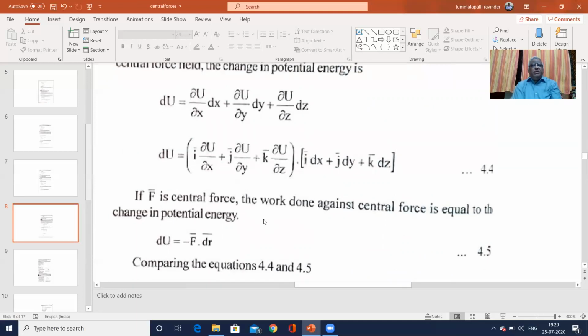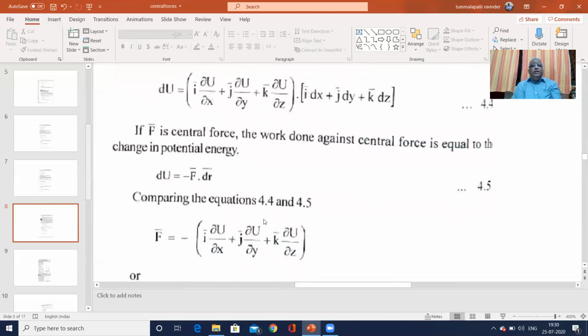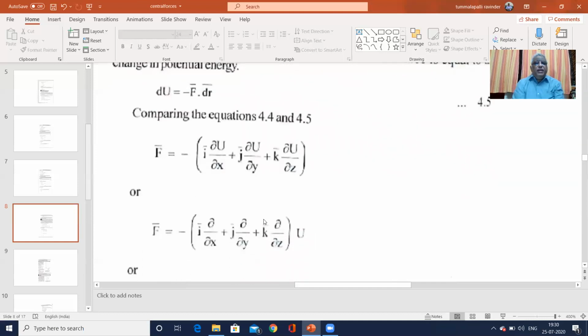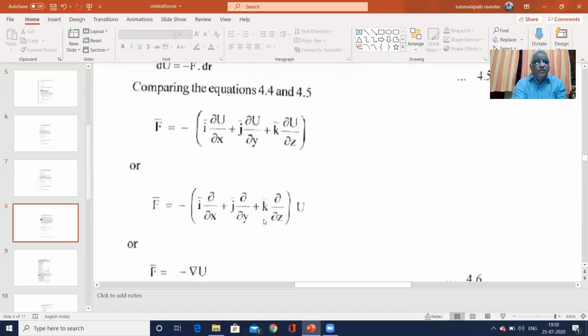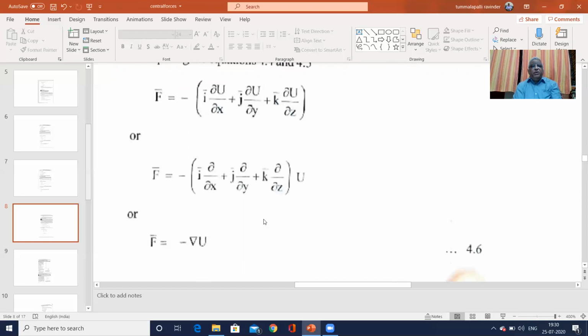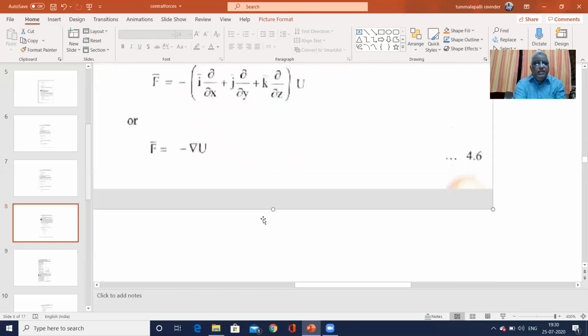So dU is equal to minus F dot dr. Comparing the above two equations, F is nothing but minus (i ∂U/∂x + j ∂U/∂y + k ∂U/∂z), or F is nothing but negative of (i ∂/∂x + j ∂/∂y + k ∂/∂z) U, which is nothing but del U. Therefore, F is nothing but the negative gradient of potential U. So we proved that the central force is nothing but the negative gradient of potential energy. F is equal to minus del U.